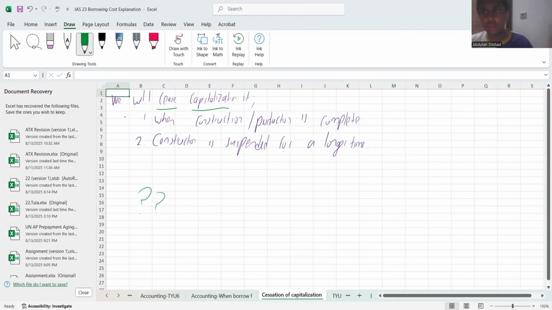Anything before that, you take it to P&L. Anything after that also, you take it to P&L, right? So if it's completed, you cannot capitalize. Or number two, if construction is suspended for a longer time,